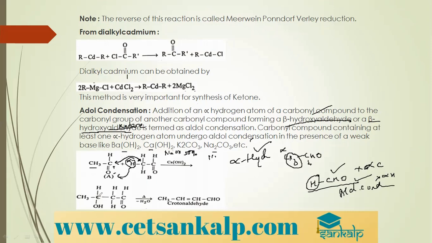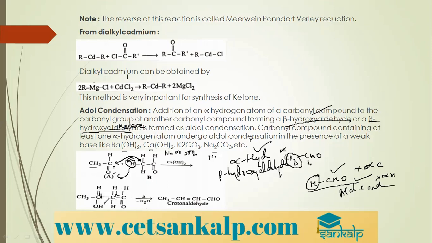So I get CH3CH(OH)CH2CHO. You can see the OH group is on the beta position: this is the carbonyl carbon, this is alpha, and this is beta. Therefore I call it beta hydroxyaldehyde.